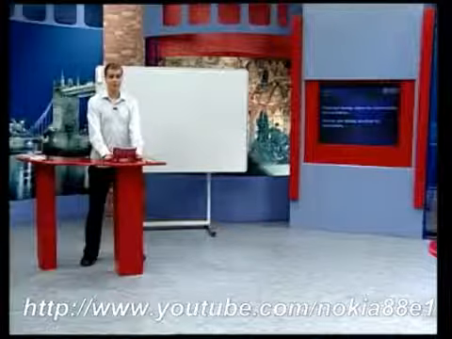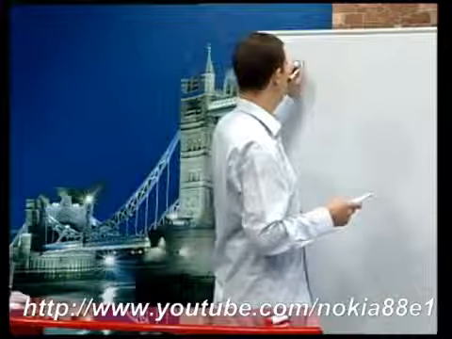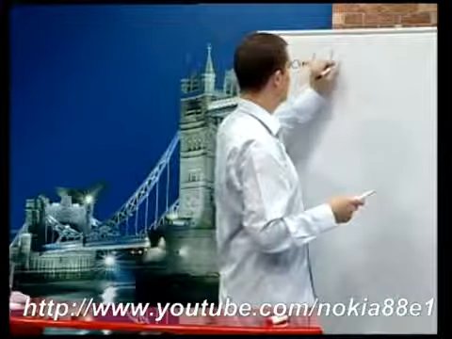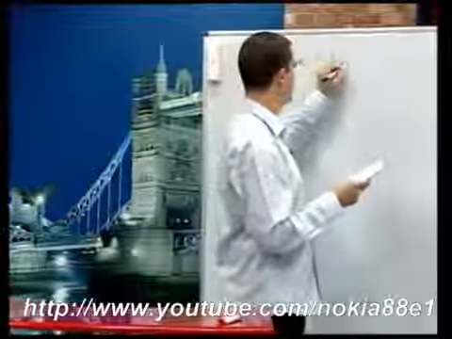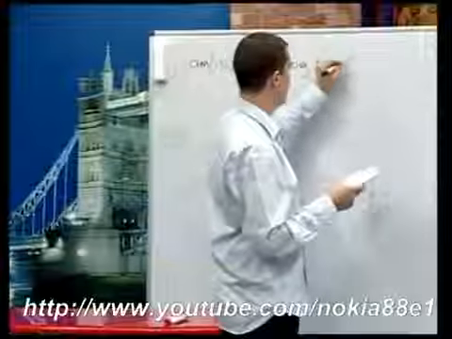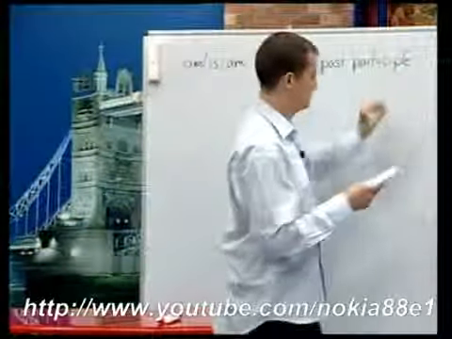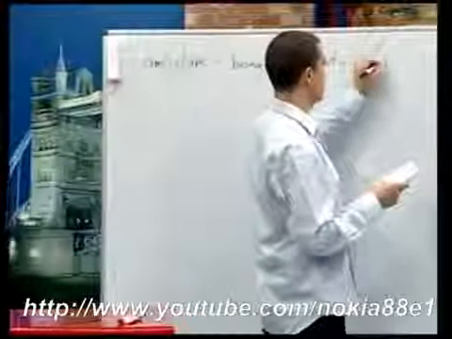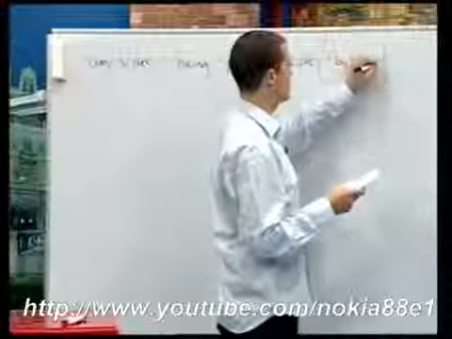The passive voice of verbs in the present continuous are formed by am, is, or are, plus being, plus past participle, and then sometimes plus by and plus agent.